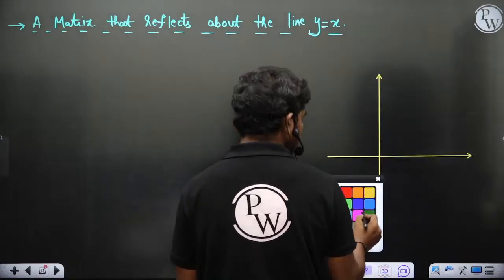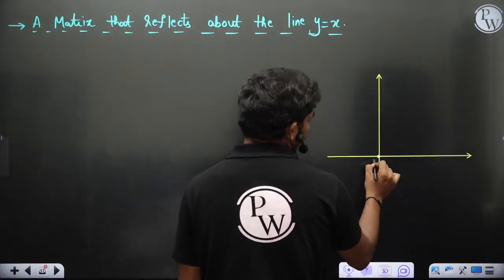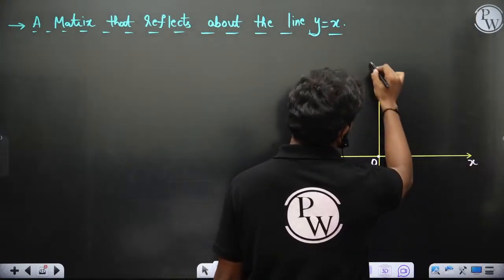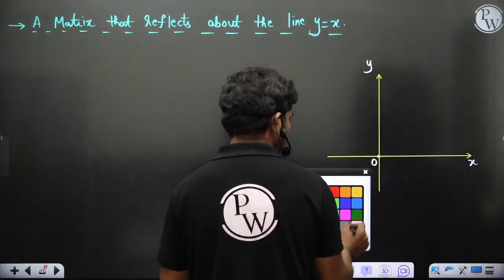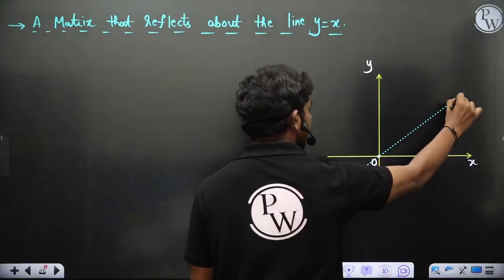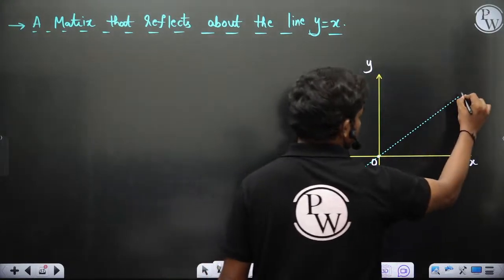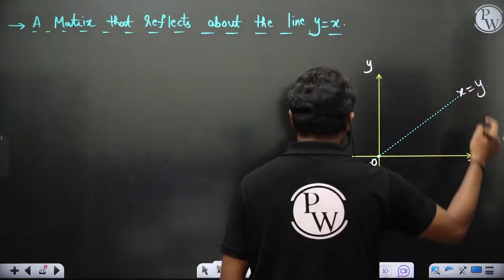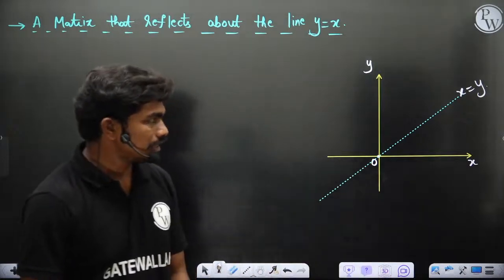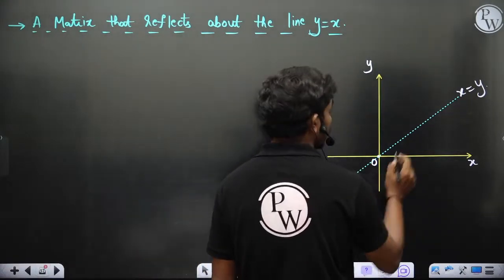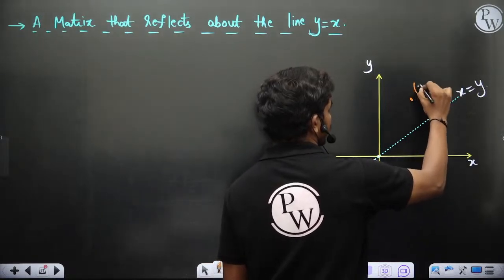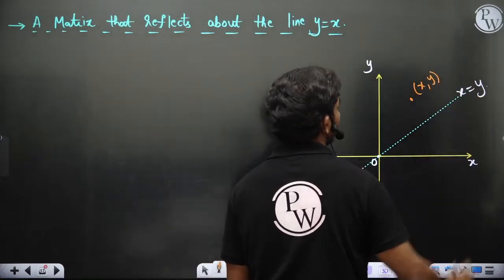This is your origin, for example, and you have your x axis and y axis, and let's say the line x equal to y is passing through. So this is the line x equal to y, or y equal to x. Then let's say you have a point x comma y here. So this point is x comma y.